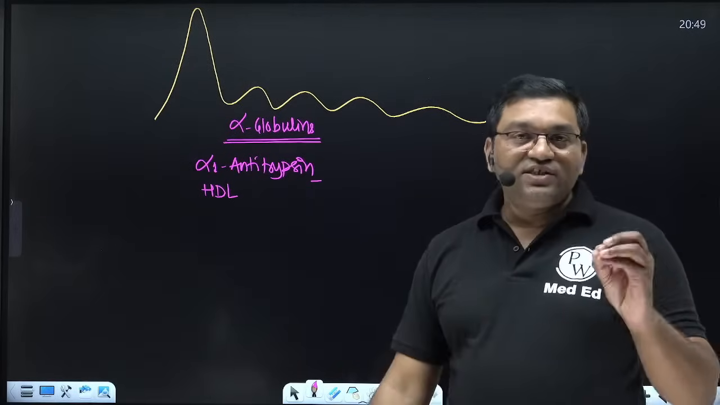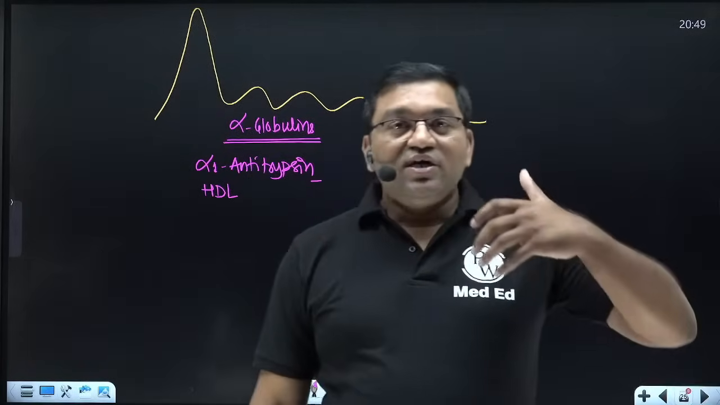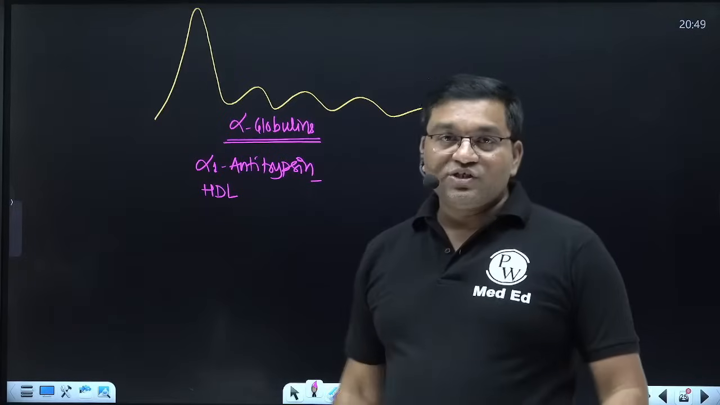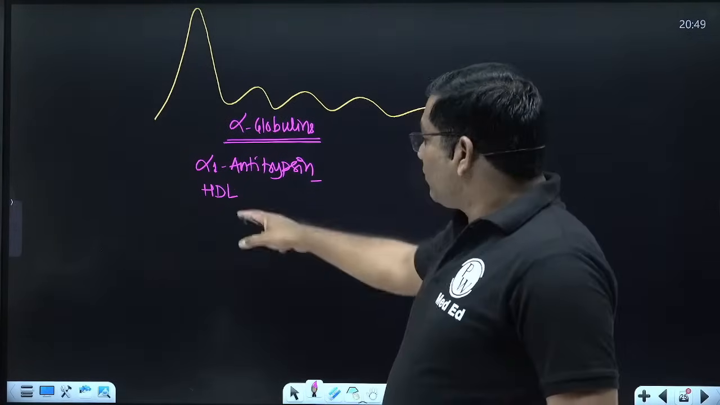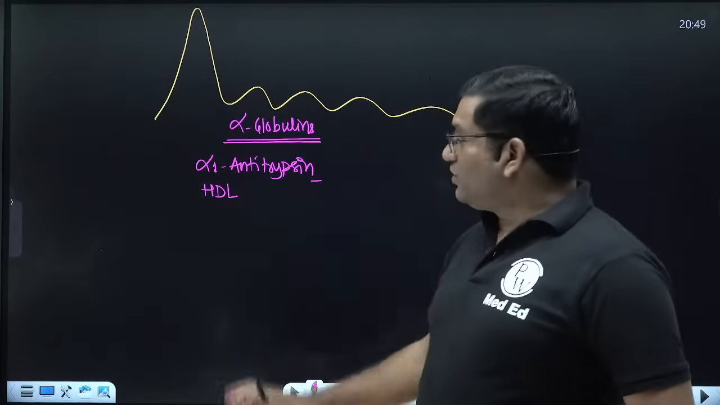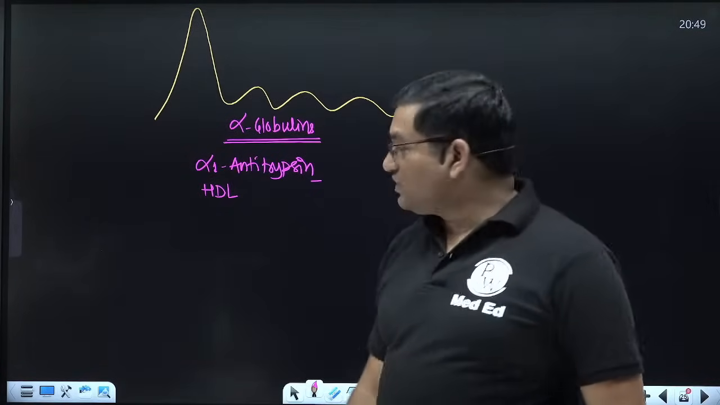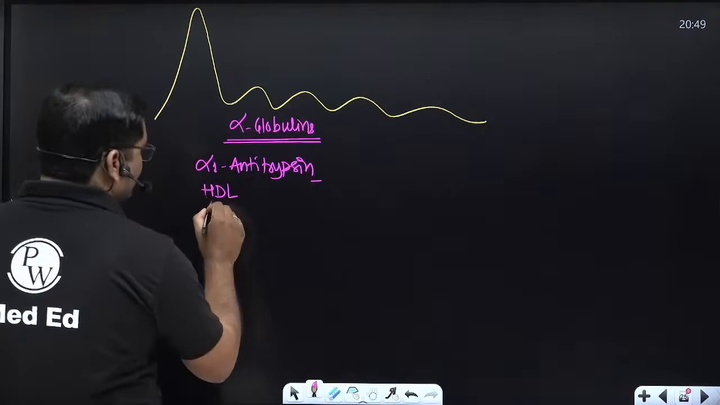HDL, high density lipoprotein, is important for reverse transport of cholesterol from peripheral tissues to the liver, and it is important for metabolism of cholesterol. So it is cardioprotective. That's why it is also known as good cholesterol. HDL, alpha 1 antitrypsin, HDL.